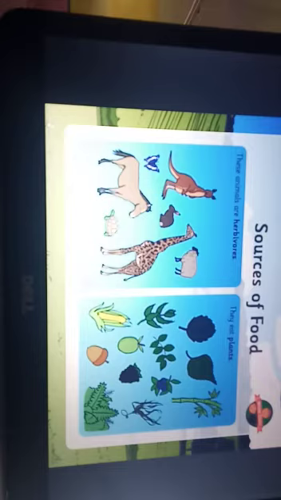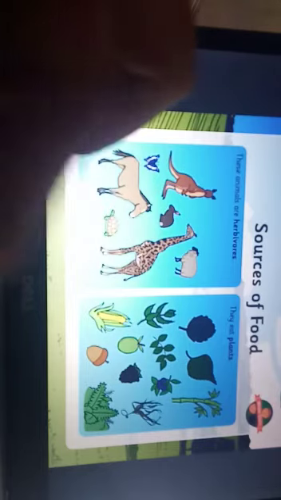It may be a kangaroo, rabbit, giraffe, sheep, butterfly, horse, or tortoise, and different things that they eat. Maybe leaves, maybe stems, some may be eating fruits, some seeds, some grains. But still, they are eating plants or parts of plants only.